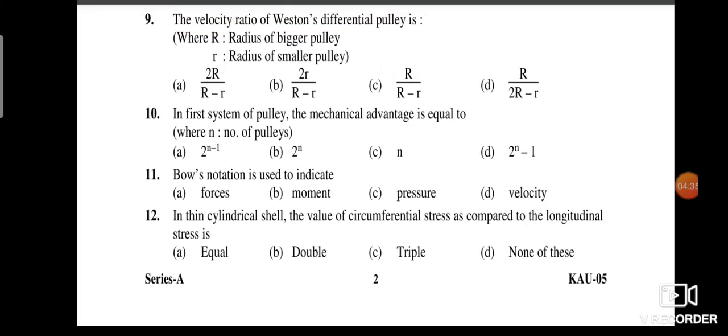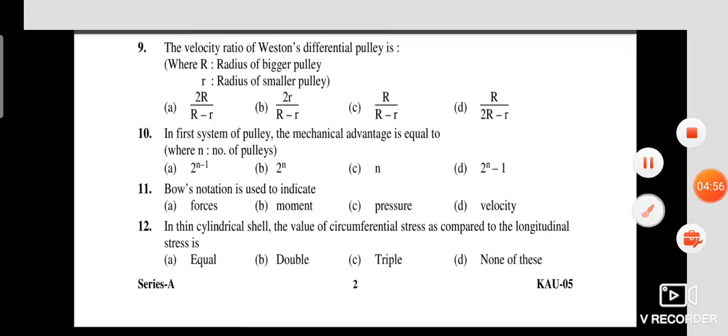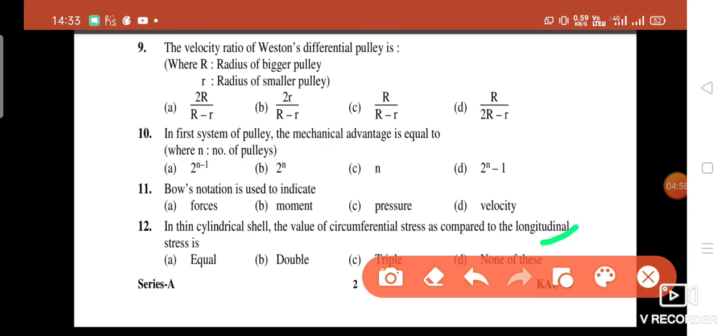Next question is, in thin cylindrical shell, the value of circumferential stress as compared to longitudinal stress is. You have four options. A, equal, B, double, C, triple, D, none of these. So guys, your right answer is none of these.